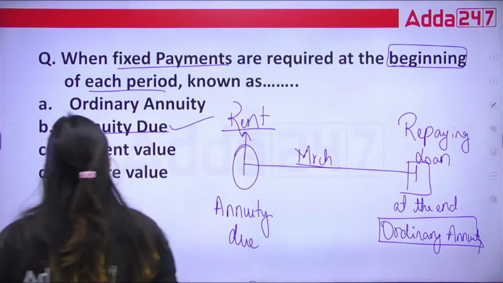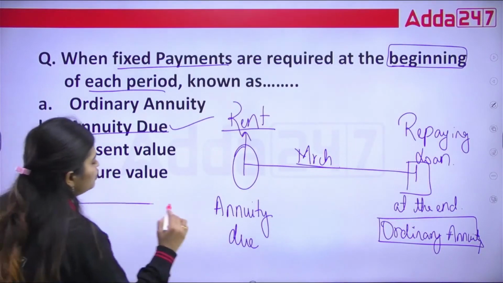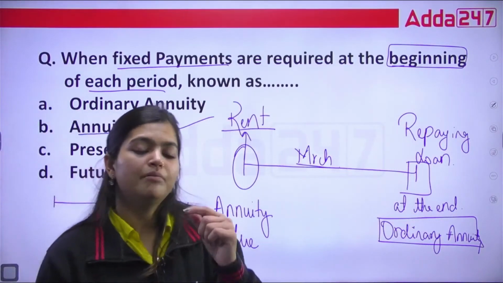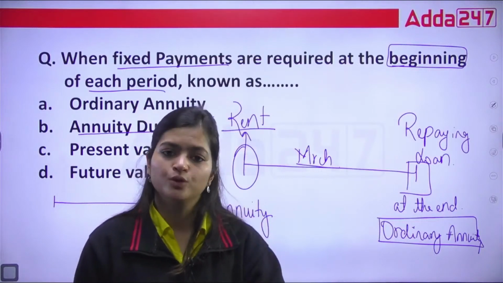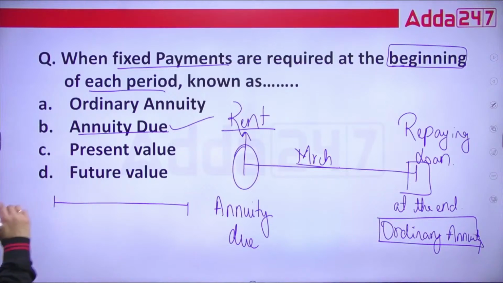Correct? And what are present value and future value? To know the true value, the correct value of your cash flows, we use the present value and future value.